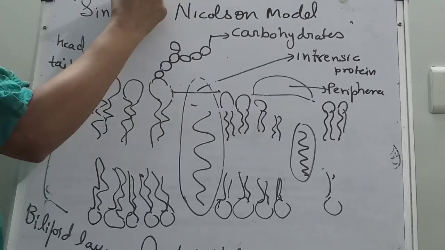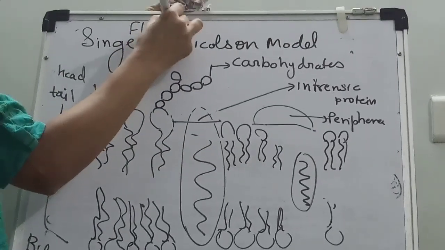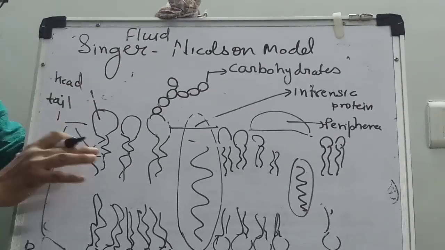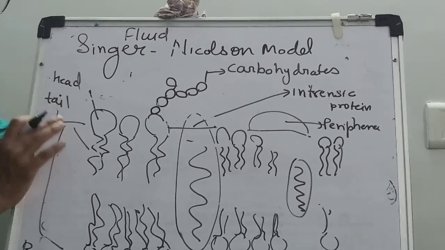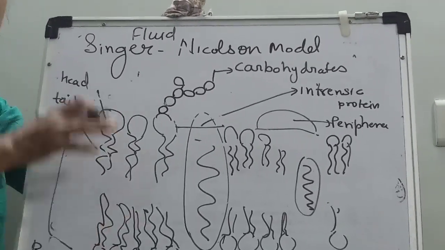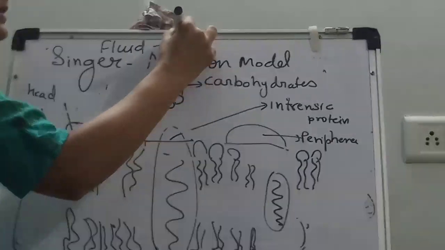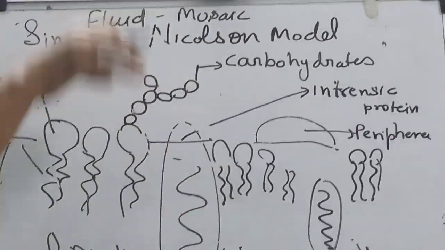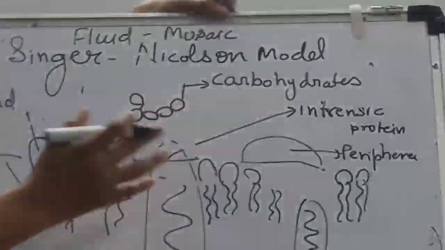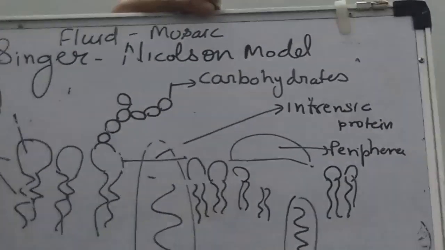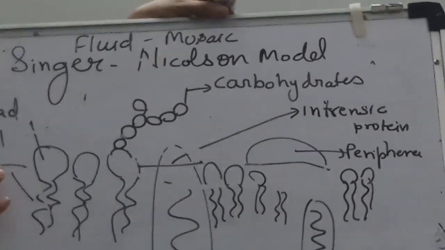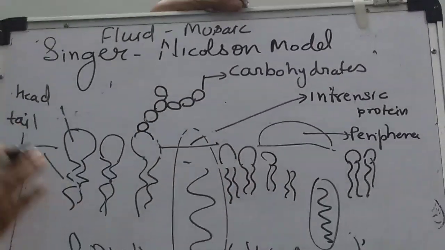Fluid here does not mean water; we say the lipid looks like a fluid. And mosaic means some proteins are abundant inside, some are outside. So this model is the fluid mosaic model, the iceberg model.